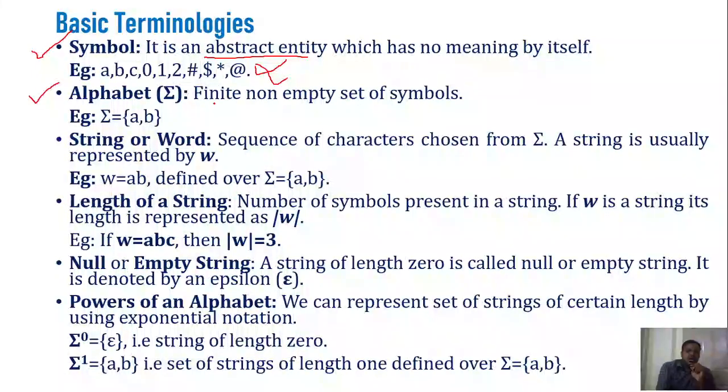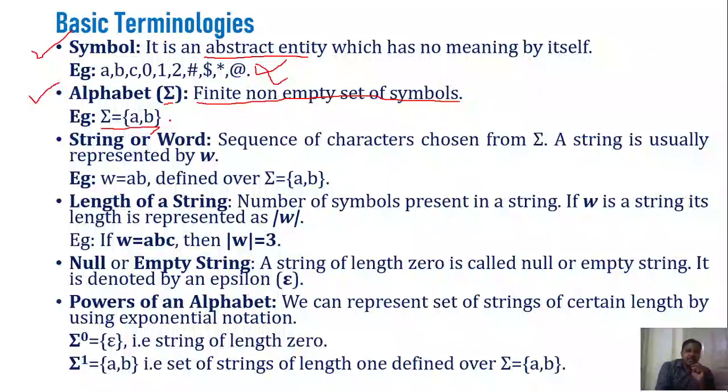Once you define a set of symbols, then it is going to be called an alphabet. So what is an alphabet? In theory of computation or formal languages and automata theory, an alphabet is represented by a sigma, right? So what is this alphabet? Finite non-empty set of symbols is called an alphabet. Okay, so it is represented by sigma. So example, alphabet set is equal to set of a comma b. So here I am defining an alphabet consisting of two symbols a comma b.